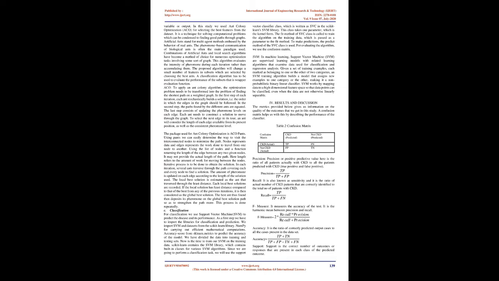To select the next edge in its tour, an ant will consider the length of each edge available from its present position, as well as the pheromone level. The package used for ant colony optimization is ACO Pants. Using Pants we can easily determine the way to visit the interconnected nodes to minimize the path. Nodes represent data and edges represent the work done to travel from one node to another.